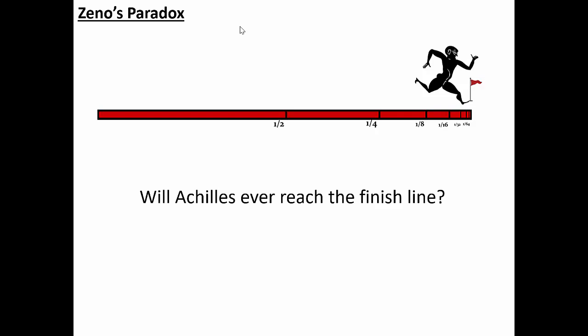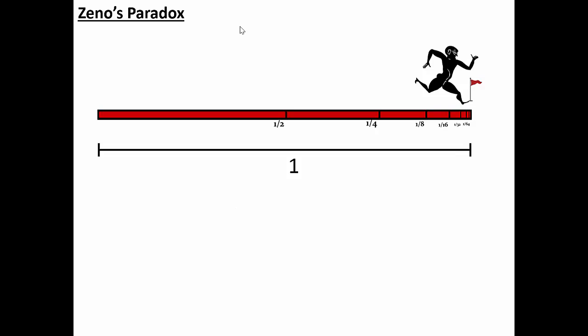Now, one line of reasoning you might be following is to say, well, of course he'll finish the race. If the race is some finite distance, and at no point did I say that it was an infinitely long race, I am not making that claim. This race is exactly 1 unit long. The unit is, of course, completely arbitrary. This could be 1 mile long, it could be 1 meter long, it could be 1 kilometer long, it could be 1 light year long. It does not matter how long this race is. It is exactly 1 race distance long. And since that is a finite distance, yes, of course Achilles will finish the race.